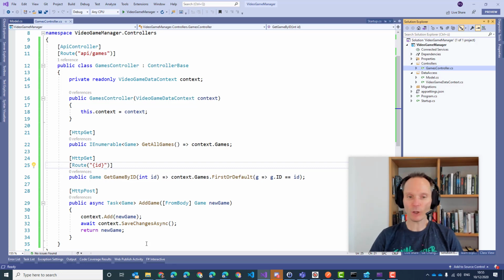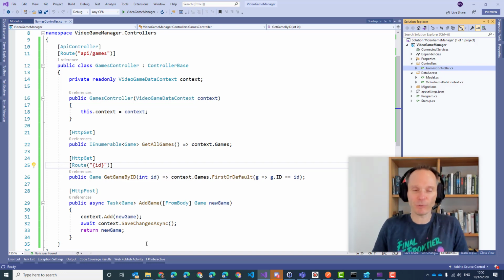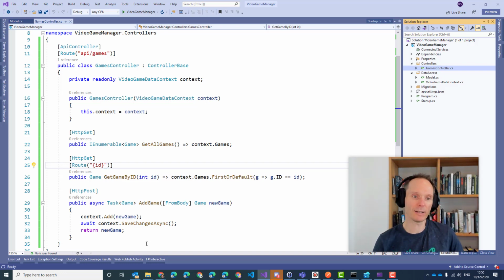That's it. That's all we have to do, and we have a basic web API in just a few lines of code. That's the beauty of ASP.NET Core. It's really a very nice and simple framework for building small APIs.